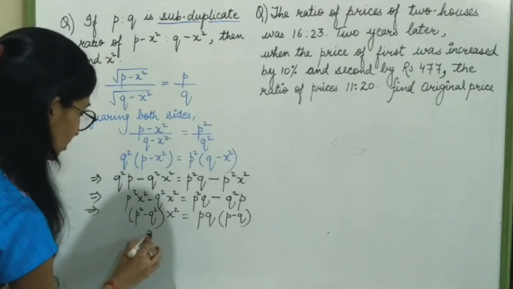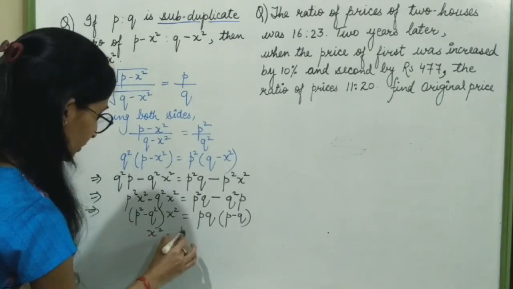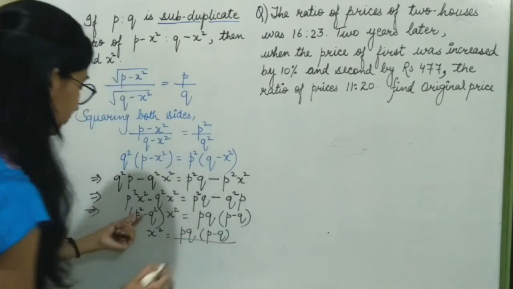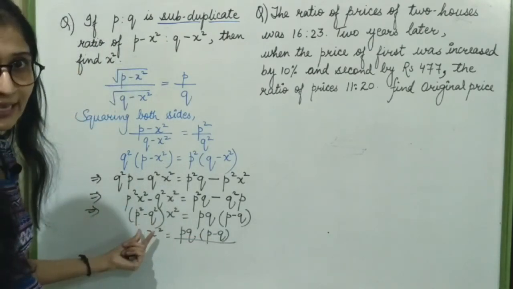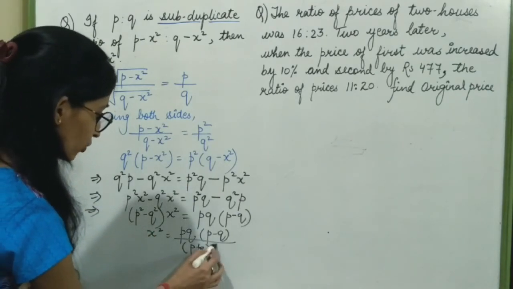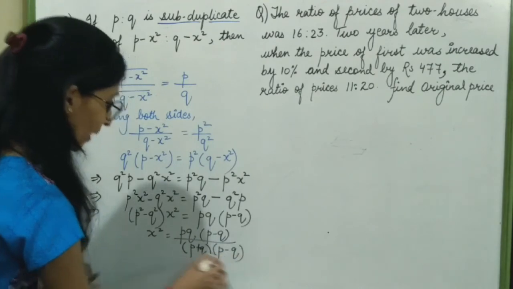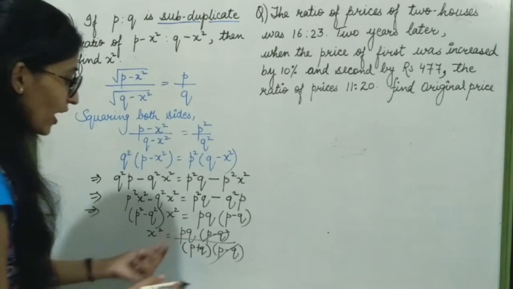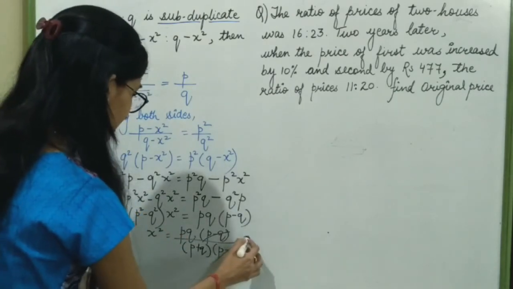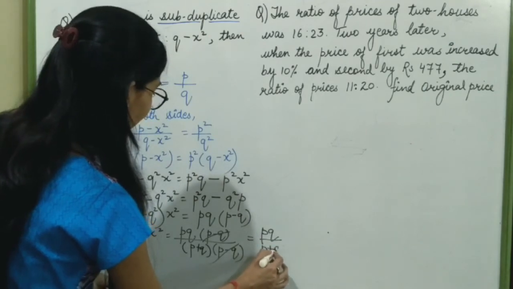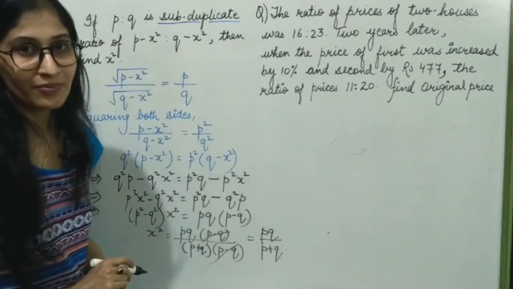So the value of x square will be PQ upon (P minus Q) ... now P square minus Q square can be written as (P plus Q) into (P minus Q). Cancel out. So the value of my x square is PQ upon (P plus Q).